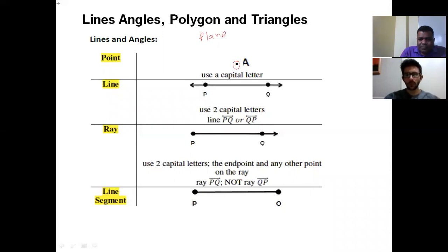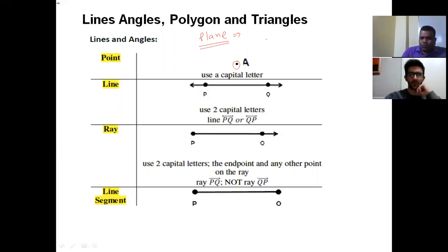So what is a plane? A surface. Correct. A plane is a surface, like this computer screen is a plane. Your notebook is a plane. My whiteboard is a plane. Even this earth is a plane. A plane has no end. So that is the point, right?